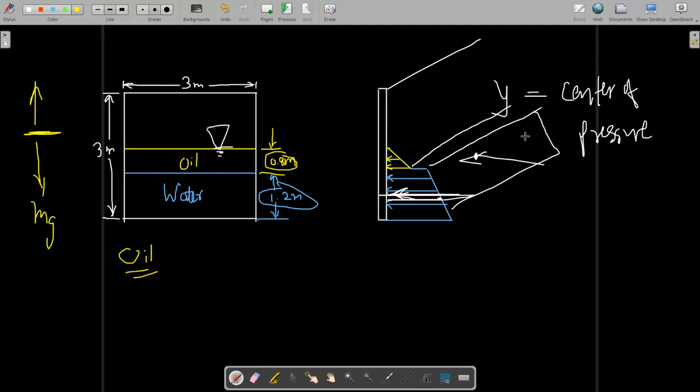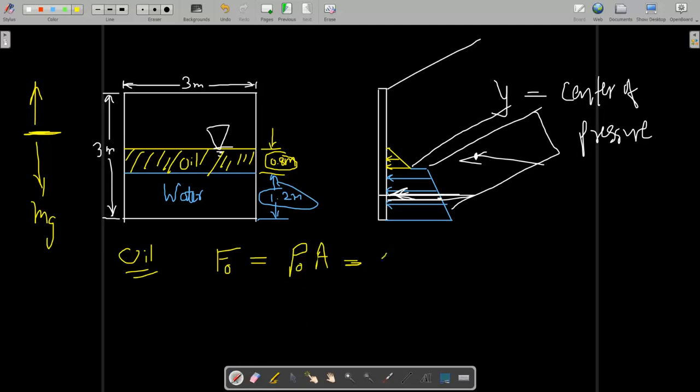So due to oil, the force FO is the pressure due to oil times the area. The area means the projected area, so this is the projected area of oil exerting the pressure. Sorry, this is not rho, this is the pressure of oil.